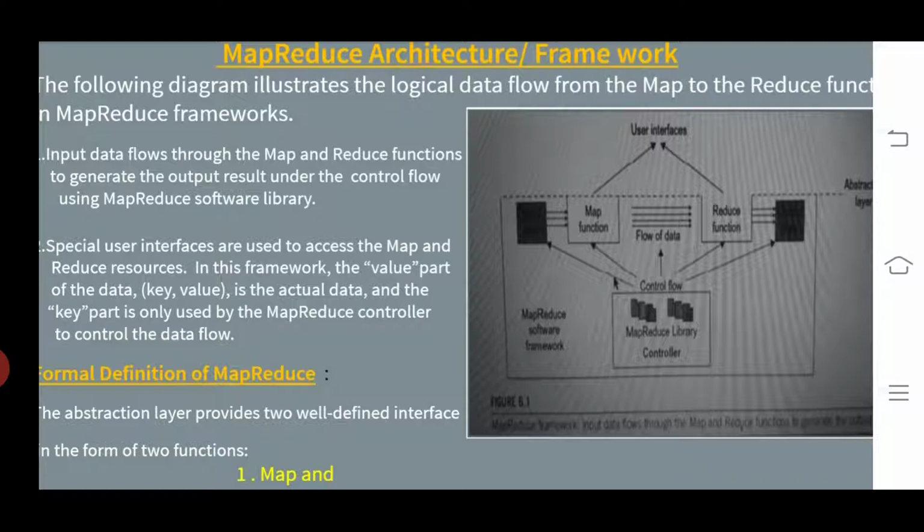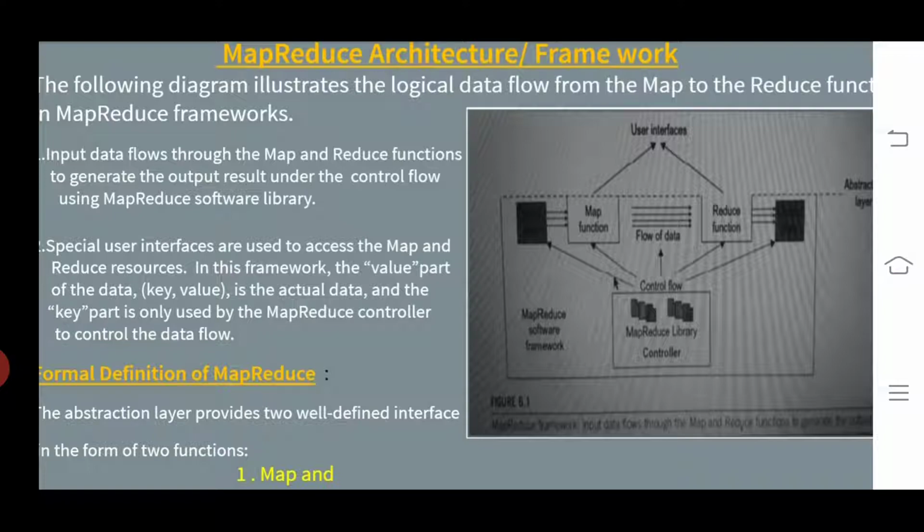In this framework, the value part of the data, in the sense key comma value, is the actual data. And the key part is only used by the MapReduce controller to control the data flow. It is the main theme of special user interfaces, which are used to access the map and reduce resources.